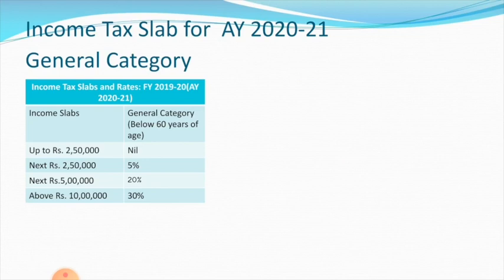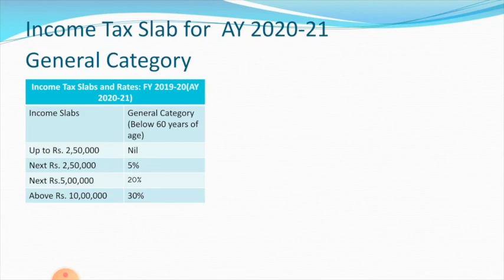Next, from 2,50,000 to 5 lakhs, they have to pay 5% on their total income. Total income means gross total income minus deduction under section 80. They have to pay 5% tax if their income comes within 2,50,000 to 5 lakhs.